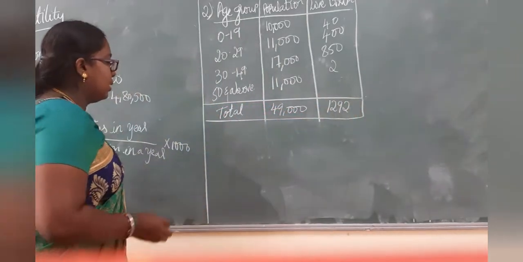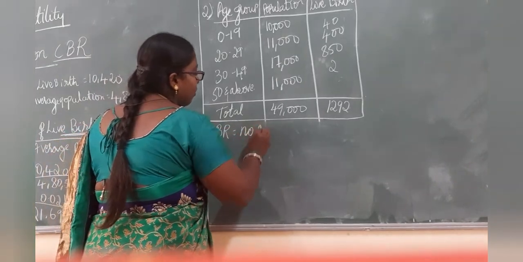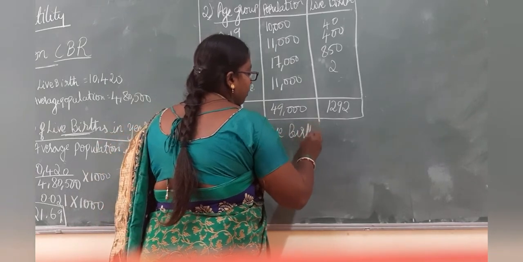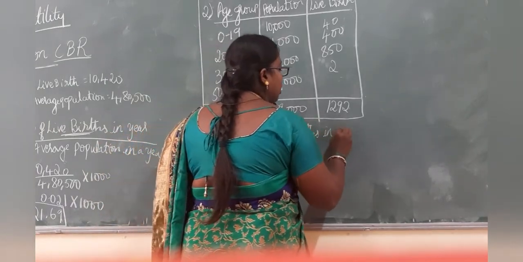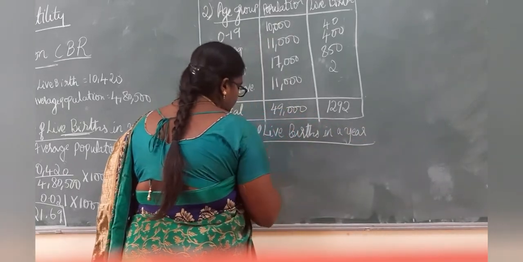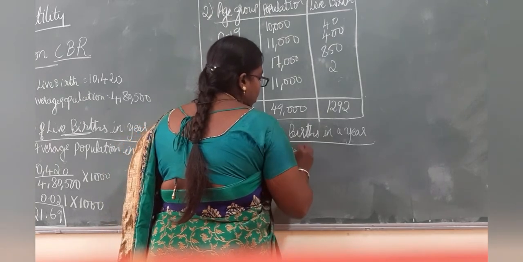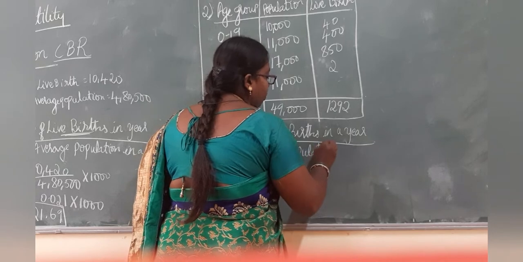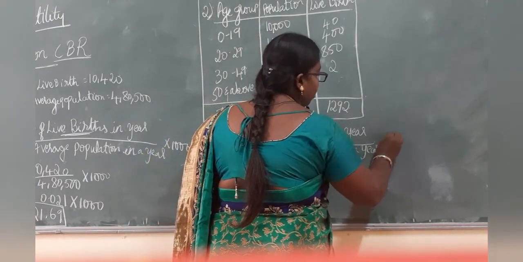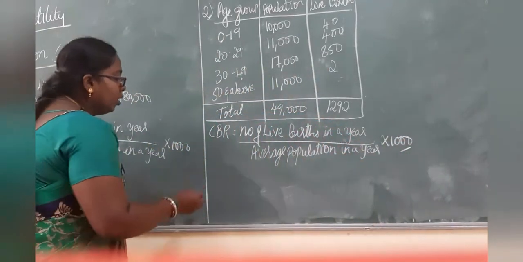Now keeping this CBR, CBR is equal to the number of live births in a year divided by the average population in a year into 1000. So this is the formula we will be using.